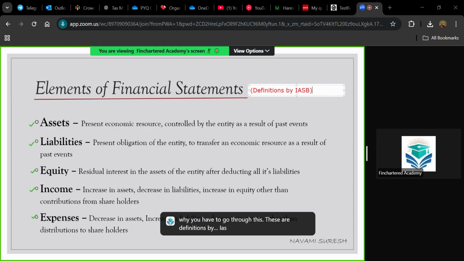You have to understand the definition laid down by IASB because in a 2-mark MCQ question, they can give you 4 options and you need to choose which among the following is correct. Maybe every sentence feels similar. You feel like each and every sentence is a definition for asset. You know the meaning of asset, but that is not enough. You need to understand the definition laid down by the IASB.